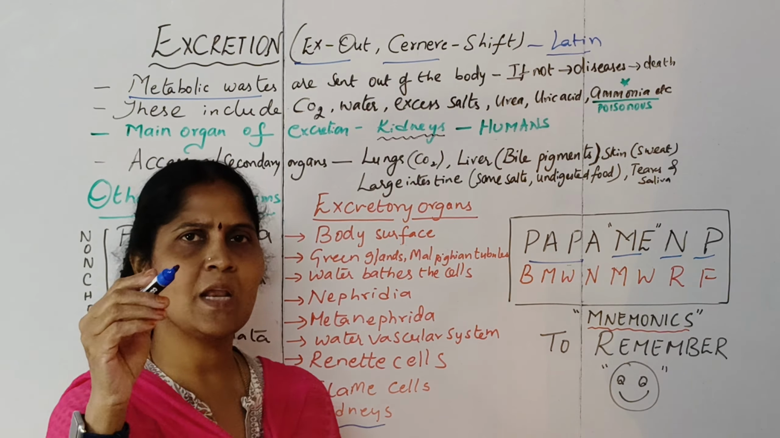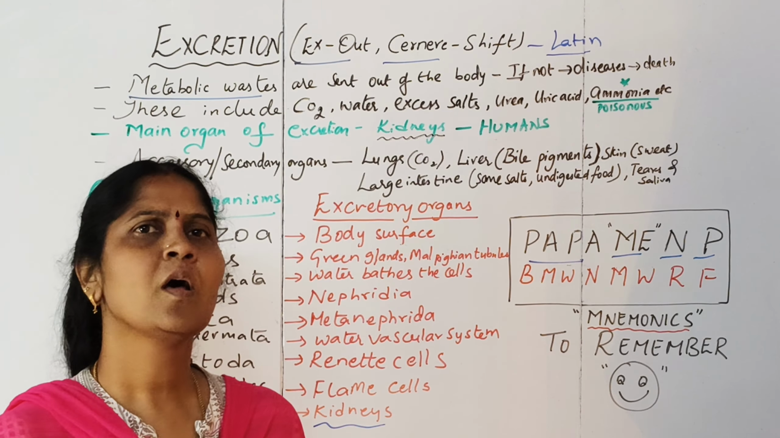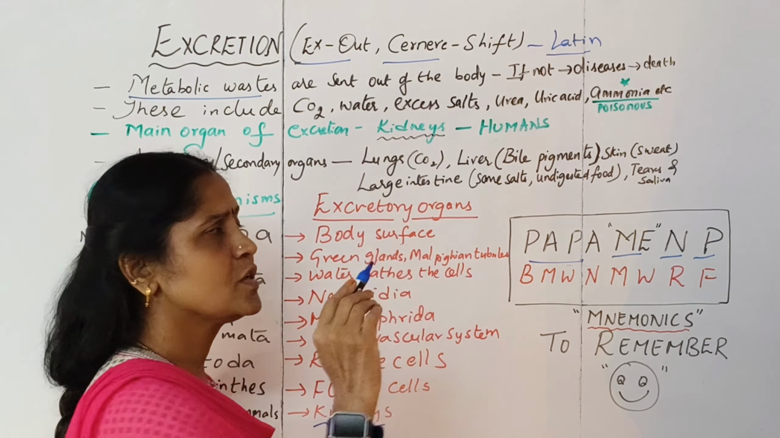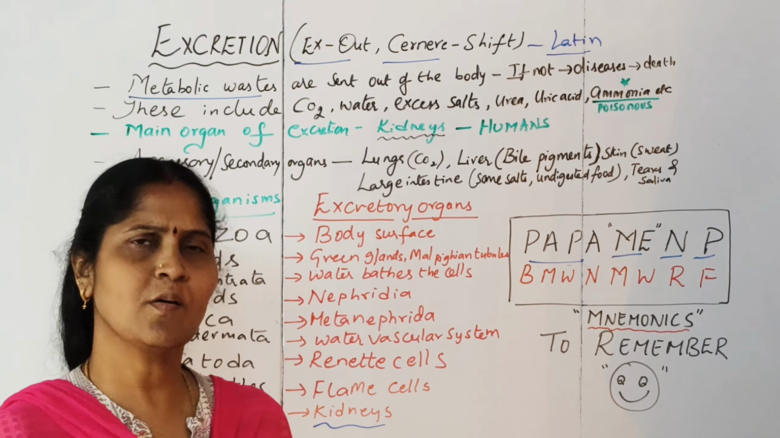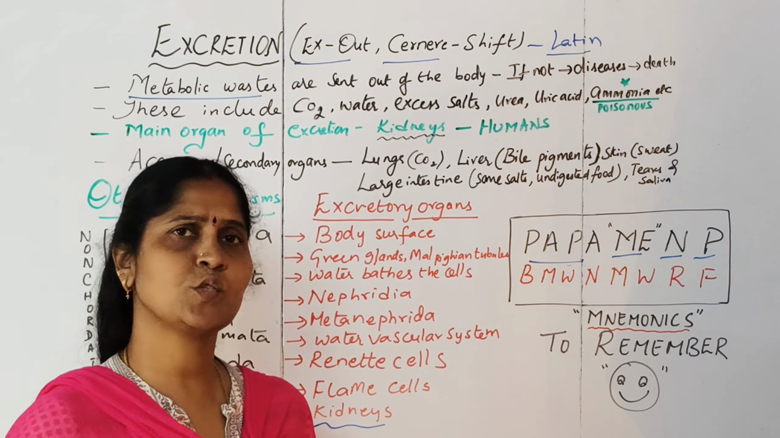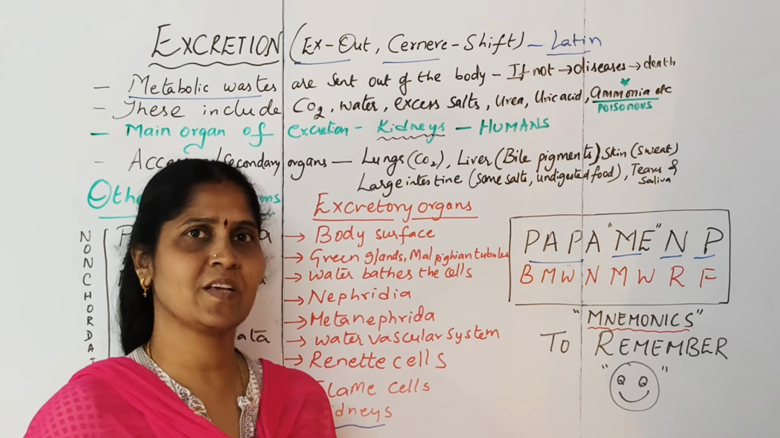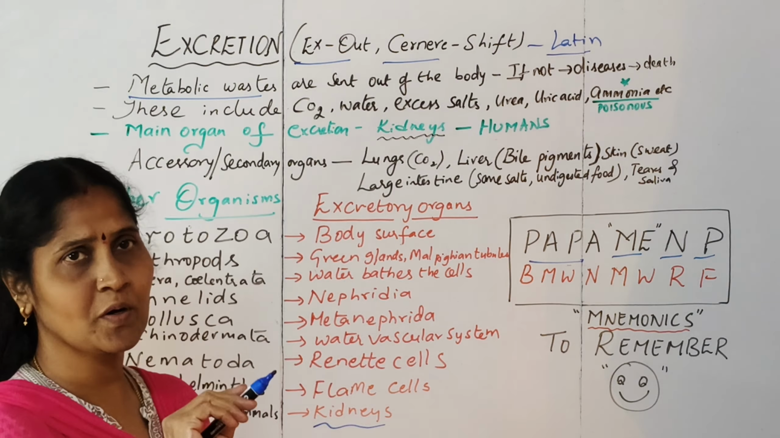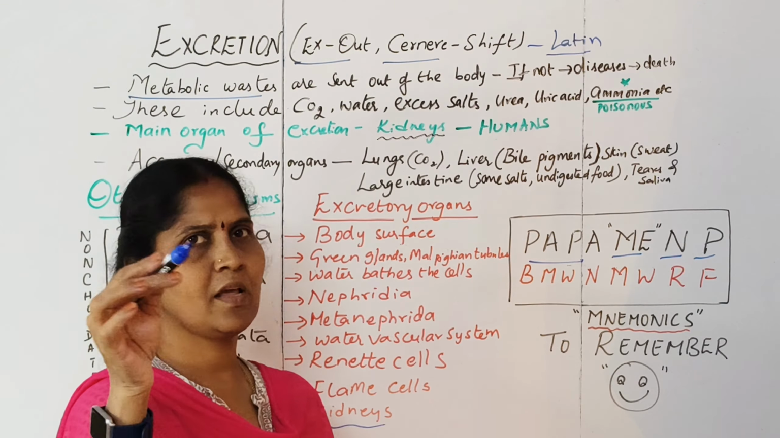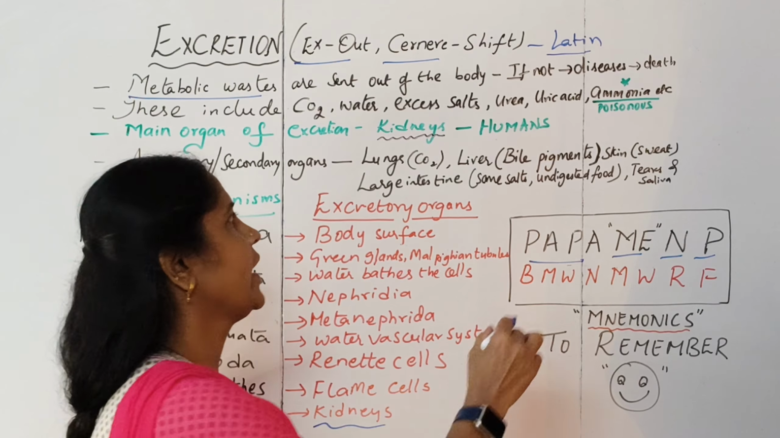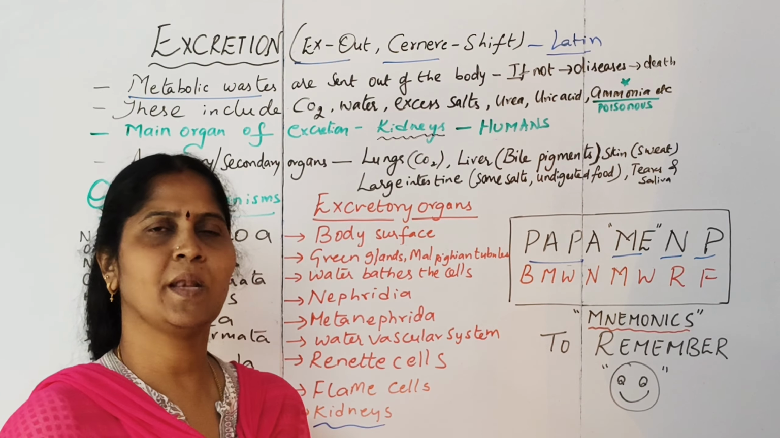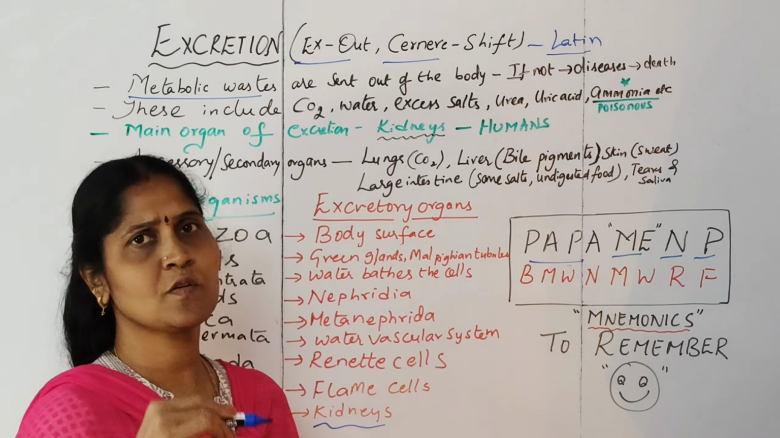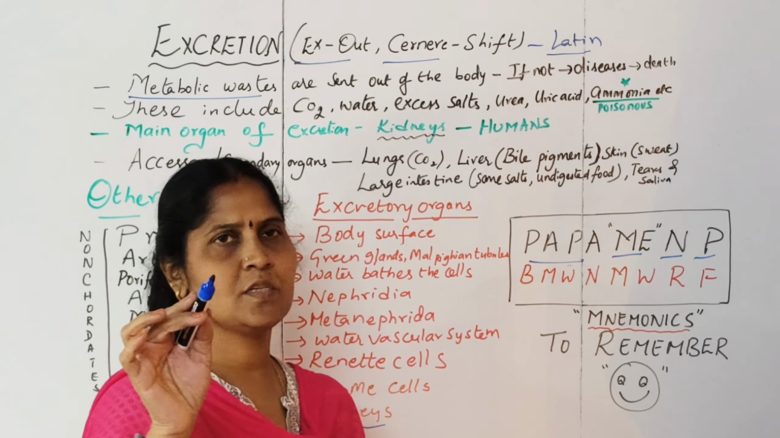Then, what is the main organ of excretion in humans and different chordates? It is the kidneys. Apart from kidneys, do we have any other secondary organs for excretion? Yes, we do. Lungs give out carbon dioxide. The liver gives out bile pigments, which are excretory products. In the skin, sweat is eliminated, which contains excess salts and water. The large intestine helps in elimination of some of the salts and also the undigested food.